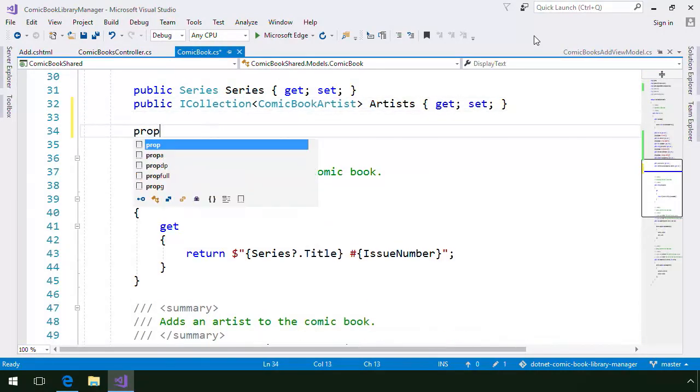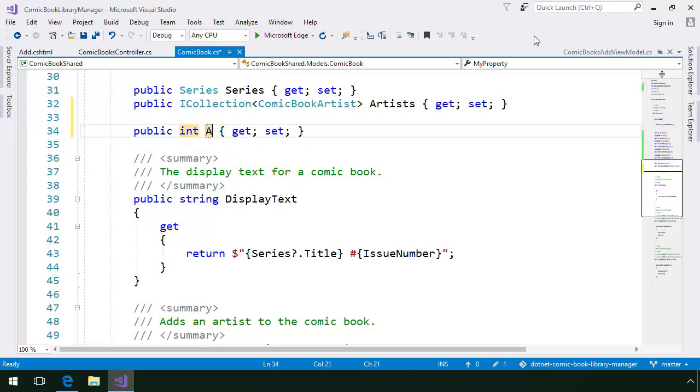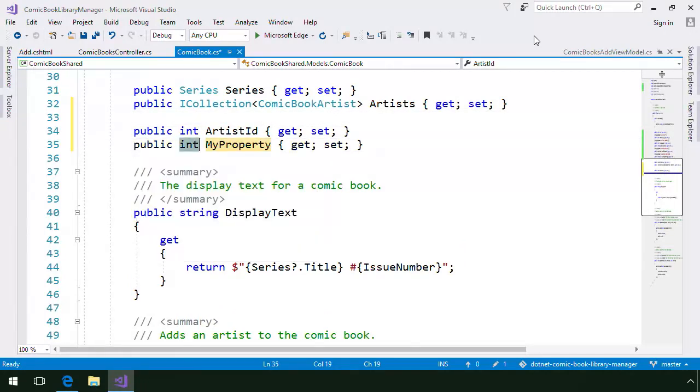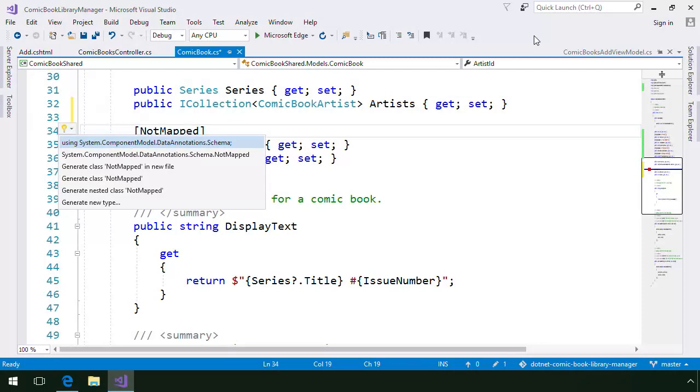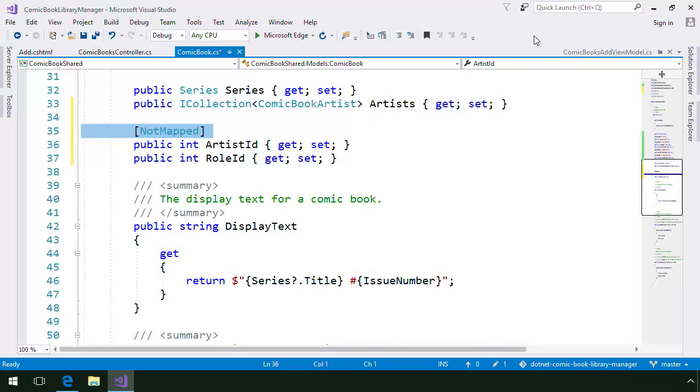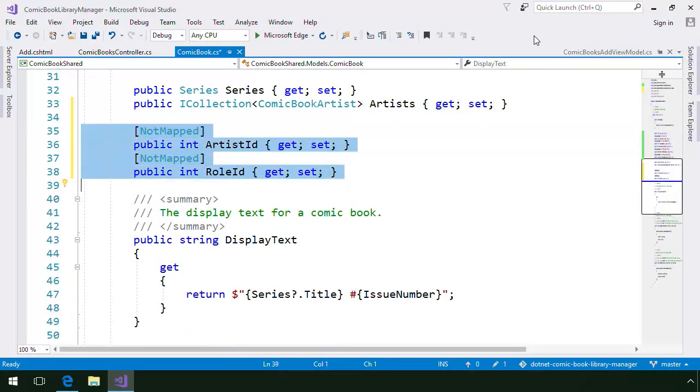We could update the comic book entity with ArtistId and RoleId properties and decorate them with NotMapped attributes in order to prevent EF from including them in our data model. But this approach unnecessarily pollutes the comic book entity with properties that are only needed for the Add Comic Book page to function properly.